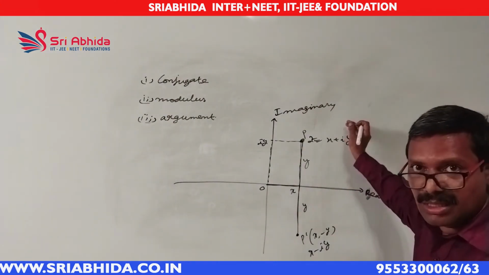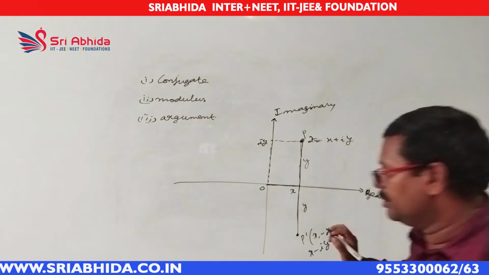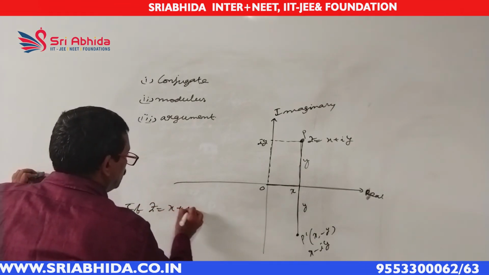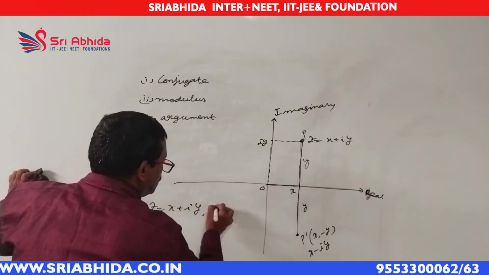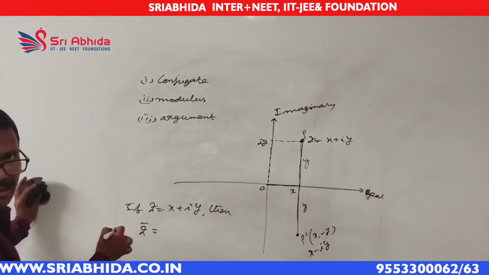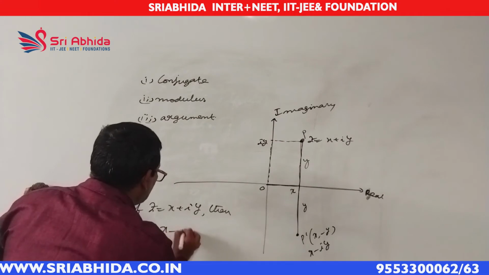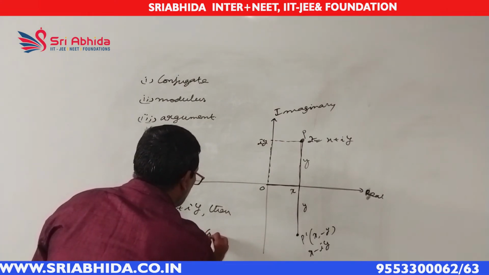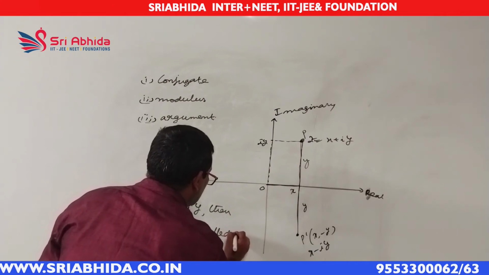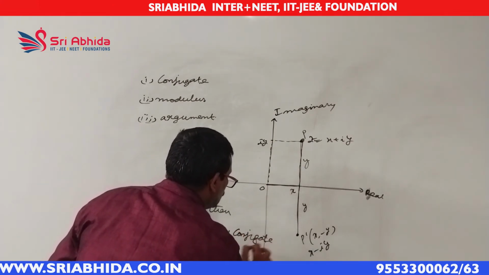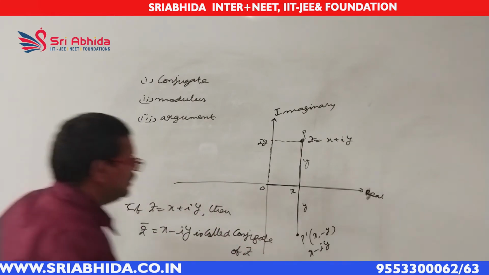Z bar equal to x minus iy is called the conjugate of z. Okay, this is about the property of conjugate. Every complex number will have a conjugate. Next. What about the modulus? Let us define it. Second property, modulus.